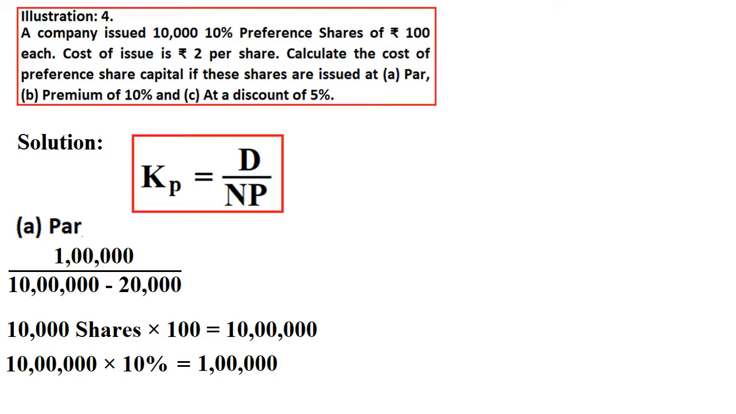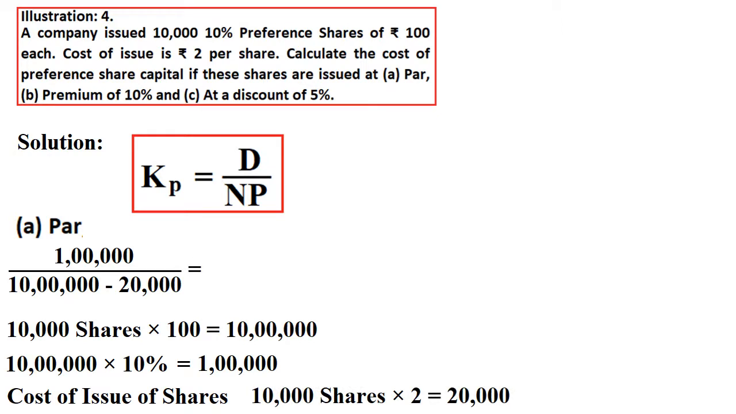So how will we get the net proceeds? That is 10 lakhs minus 20,000. How did we get this 20,000? Each share has 2 rupees as the cost for raising the money. So 10,000 shares into 2 rupees, that is 20,000, is the cost of issue of shares. Therefore the answer is 1 lakh divided by 9 lakh 80,000, that is equal to 10.2%, which is the cost of preference shares. Here there will be no tax impact. Tax will be there only for debt, not for shares, not for capital, right?